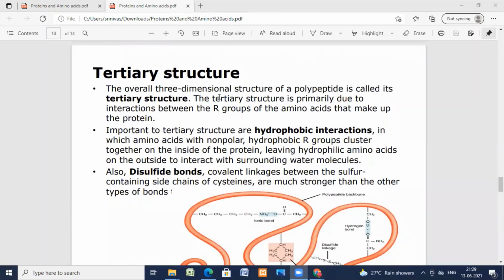We can see the tertiary structure. The tertiary structure is primarily due to interactions between the R groups of the amino acids that make the protein. Importantly, there are hydrophobic interactions in which amino acids with nonpolar, hydrophobic R groups cluster together on the inside of the protein, leaving the hydrophilic amino acids on the outside.